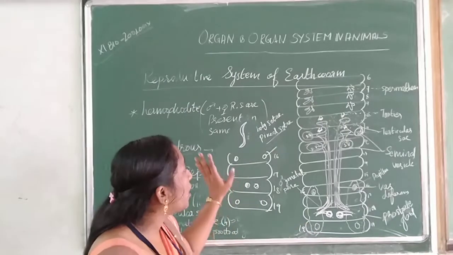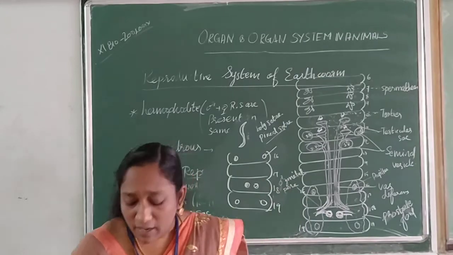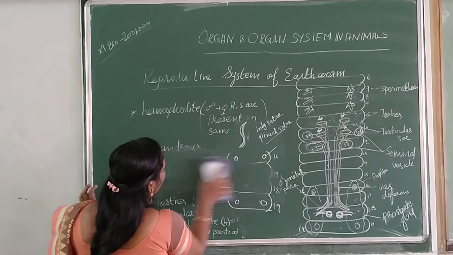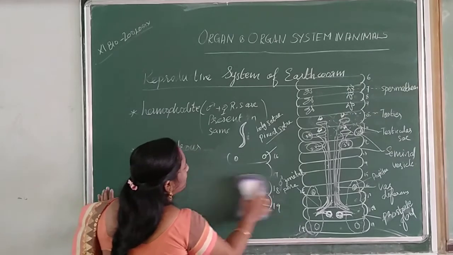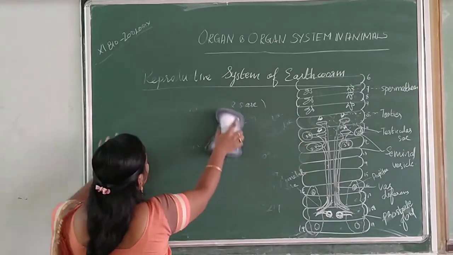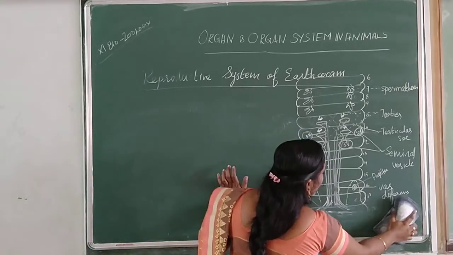So let us learn about the female reproductive system. Children, I hope you understood and are clear about the male reproductive system. Now we are going to learn about the female reproductive system. When compared with the male reproductive system, the female reproductive system is very easy. And here the hemophore is very important. 2 mark question. Okay? Don't forget.